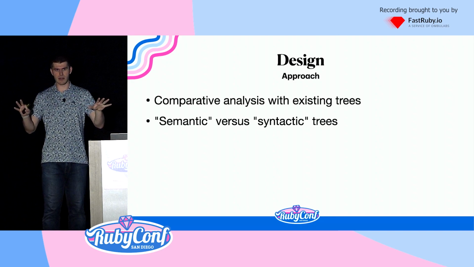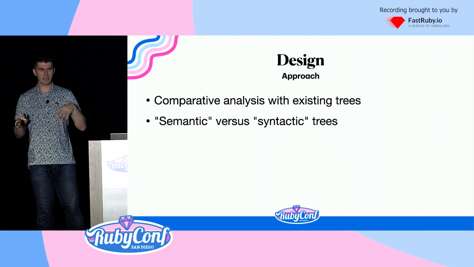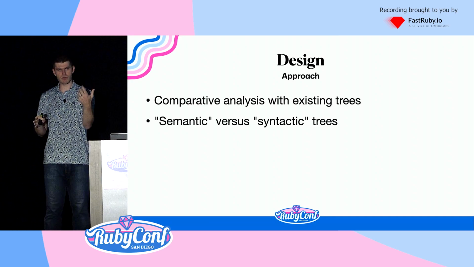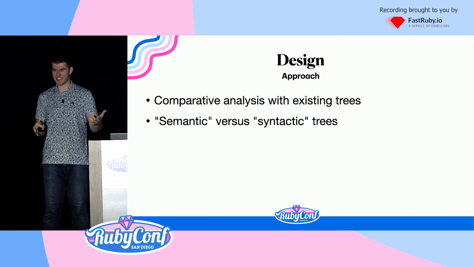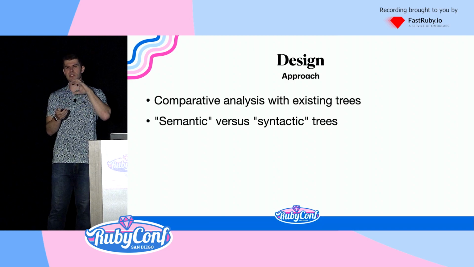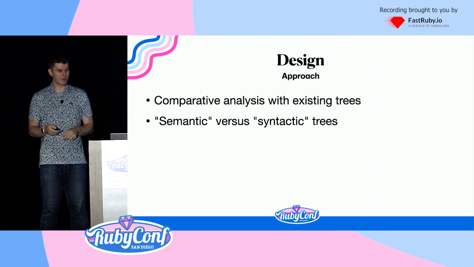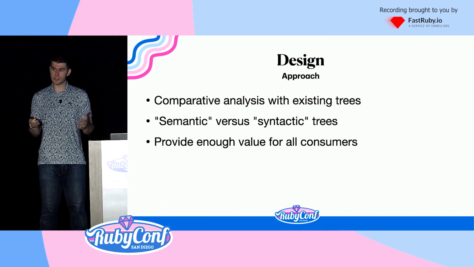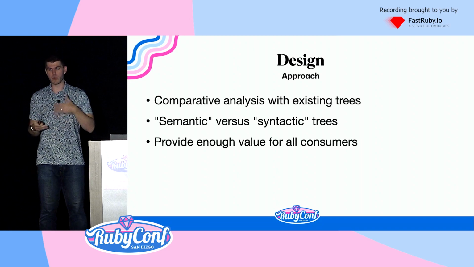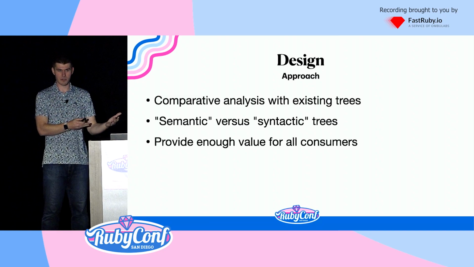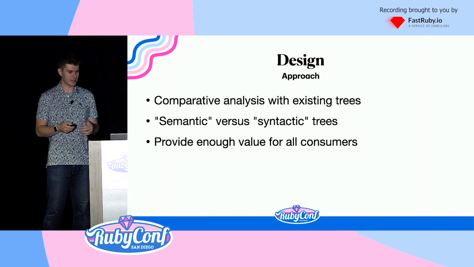That doesn't mean anything semantically, because if you're writing to a constant versus writing to a global variable, those have very different semantics. So we wanted to have only nodes that represented the semantics of the tree and not the syntax of the tree. But we wanted to provide enough information that all consumers can use this in any way. So if you wanted to use it as a linter, you can still get back to the fact that it was an assignment, but it wasn't the default.